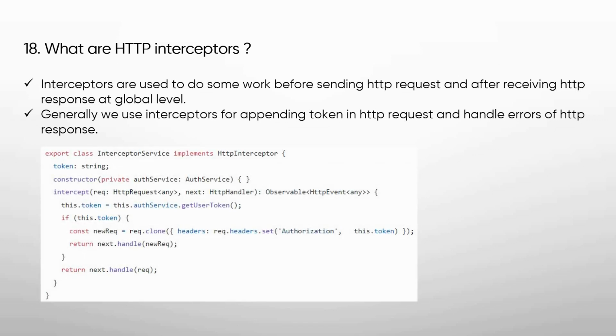As you can see in this example, we inherited the HttpInterceptor interface and provided an implementation of the intercept method. Here we get the token from our auth service and attach it to the request. So this is how we can use interceptors.